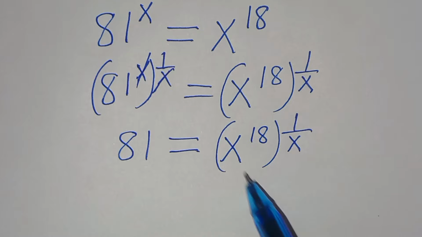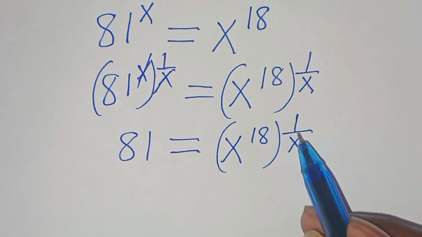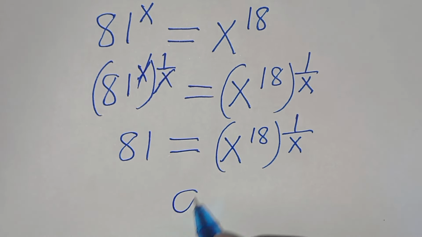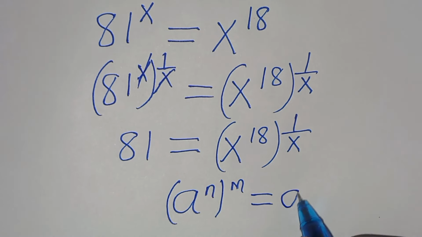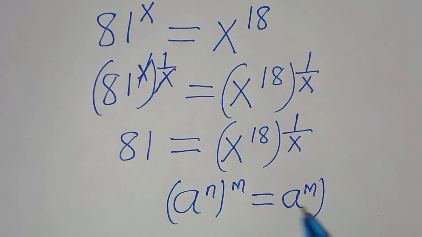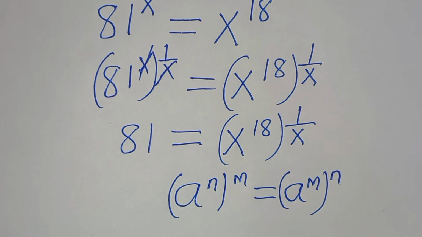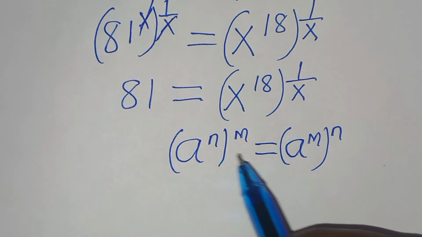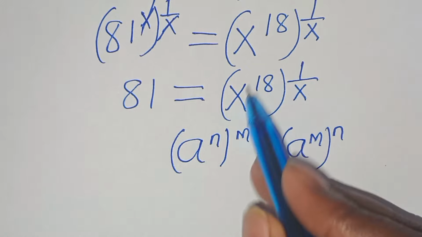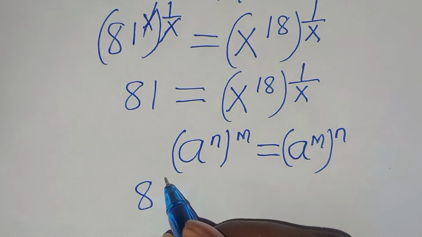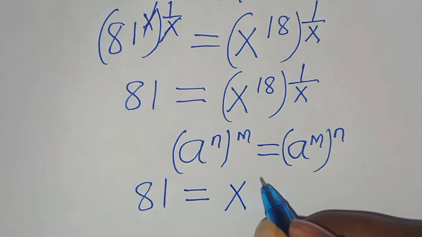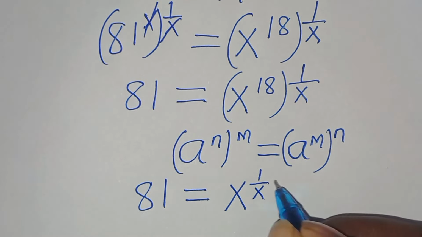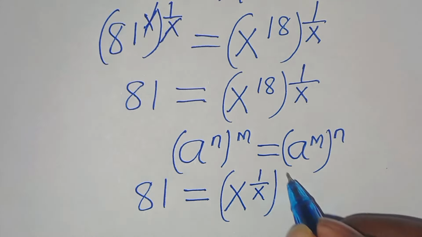The next step is that x to the power of 18 raised to the power of 1 over x is in the form of a to the power of n raised to the power of m, and this can be expressed as a to the power of m raised to the power of n. Now, applying this exponent property, we can transform this as: now we have 81 is equal to x to the power of 1 over x raised to the power of 18.